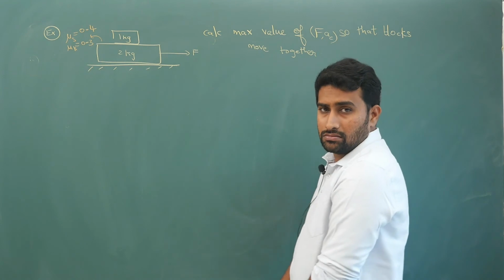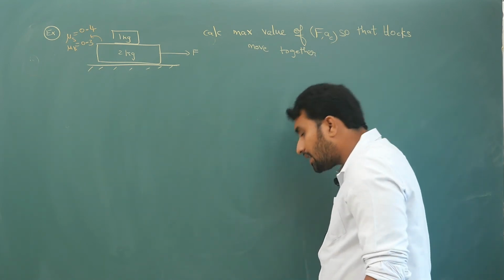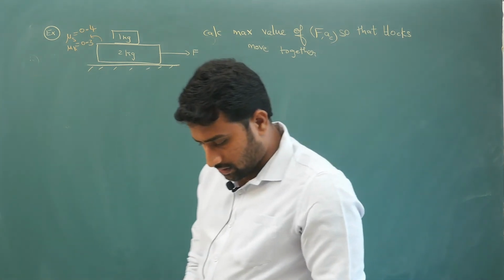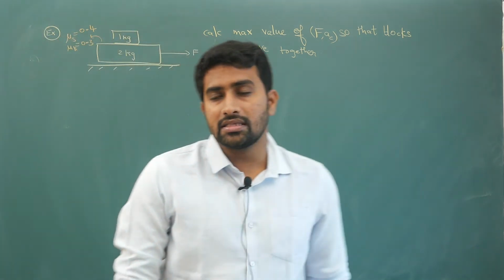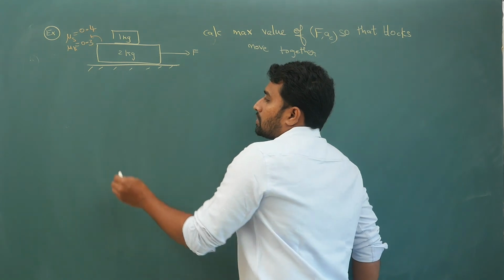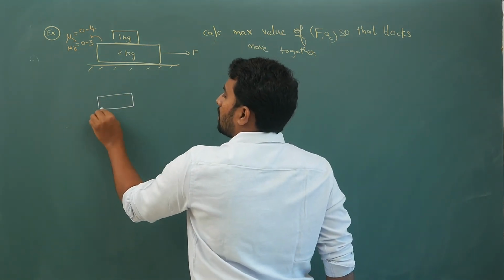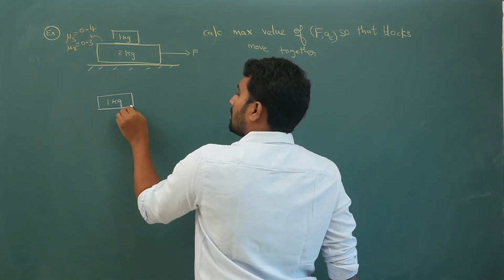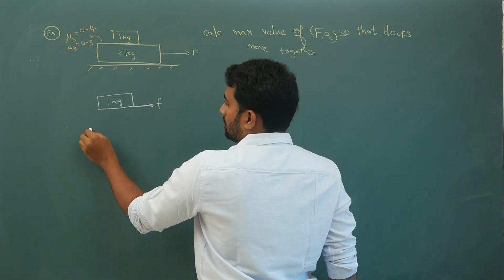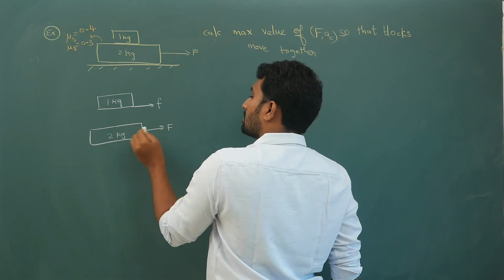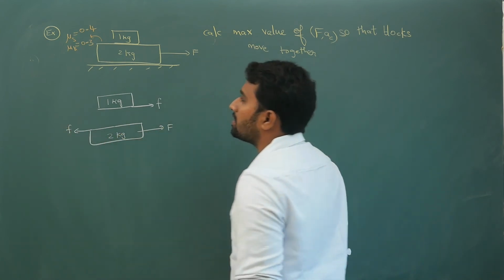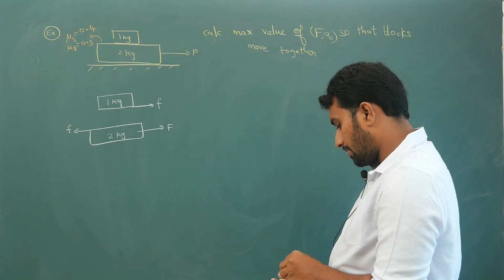Now if you did not try it, pause the video clip and then try it. I will continue with the solution, but trying is the most important part here. So now if you look at this case, on this 1 kg block friction will act forward. On this 2 kg block, friction will act backwards. This obviously we knew.